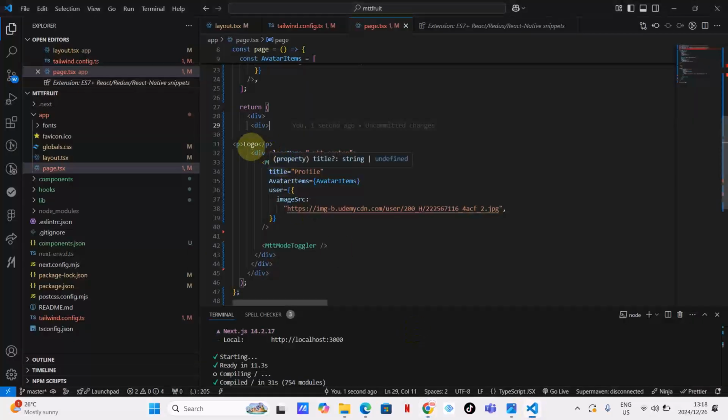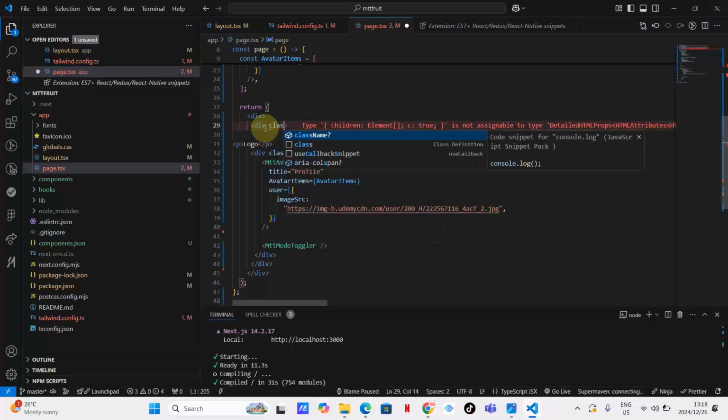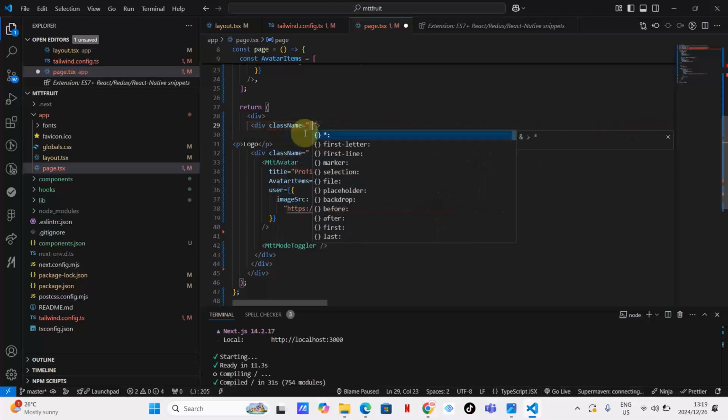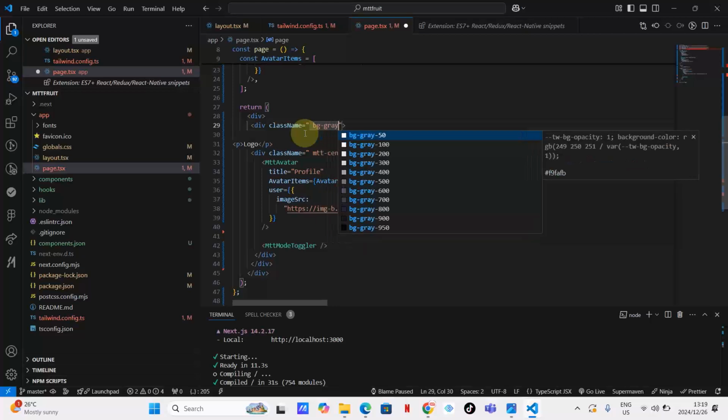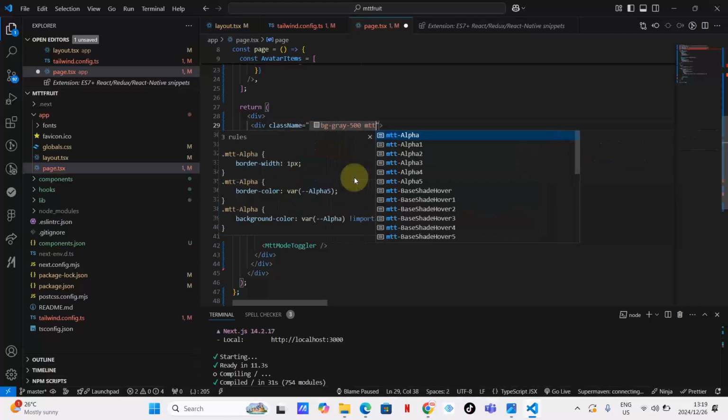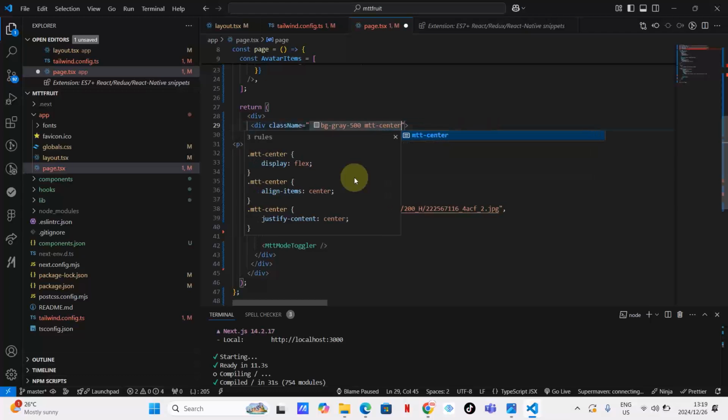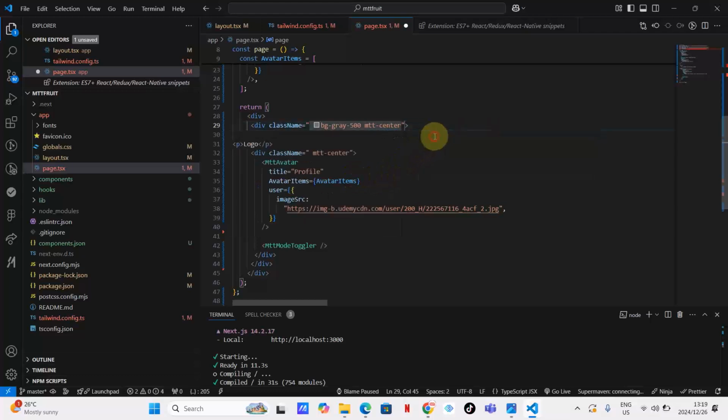Now let's go back here and again put a class name, bg gray, just for us to see what's going on. We might as well put Mtt center, to display things, flex as a row and center everything. Let's see what will happen. As you can see, guys, everything works well.